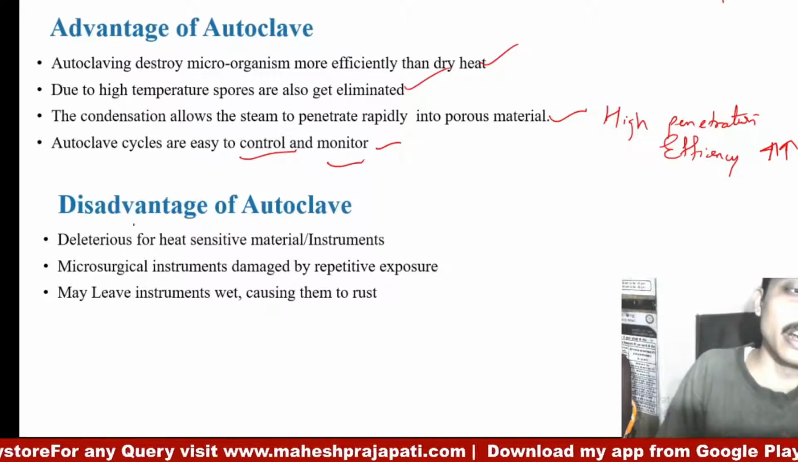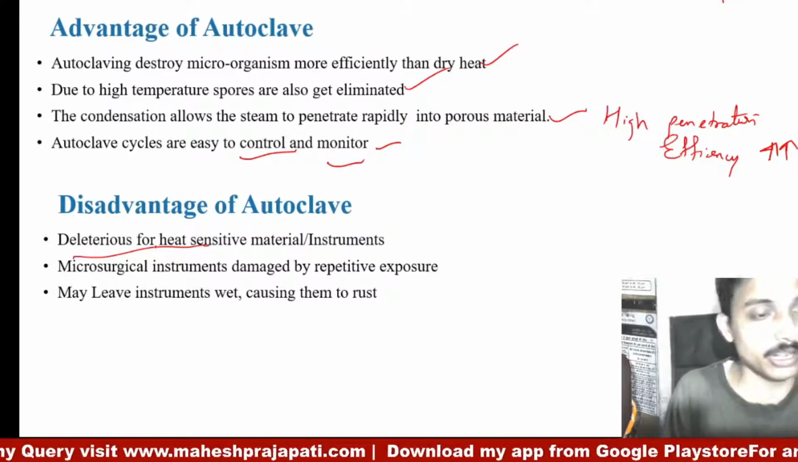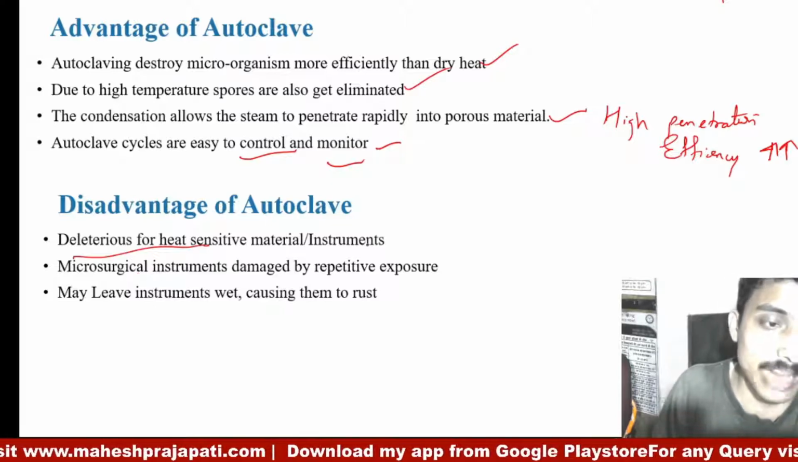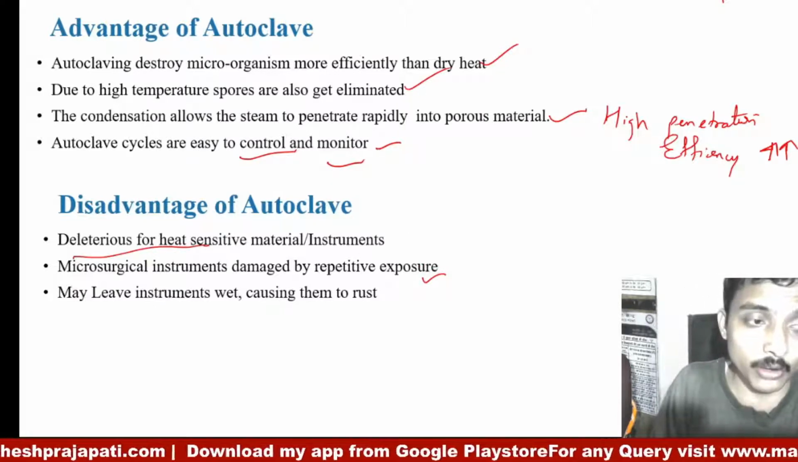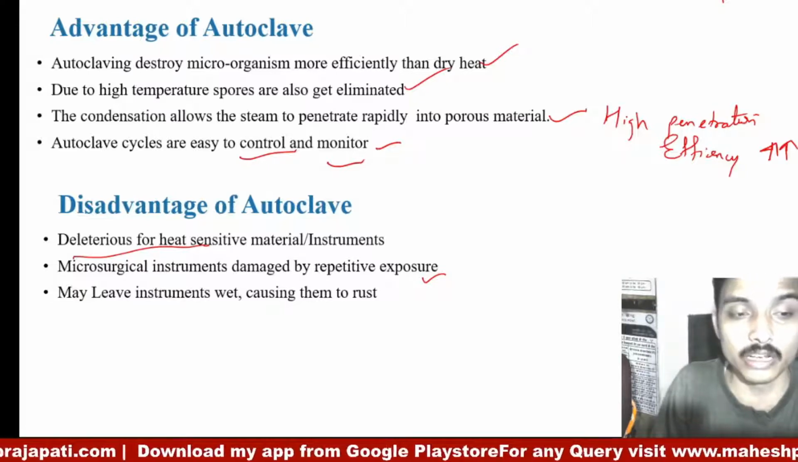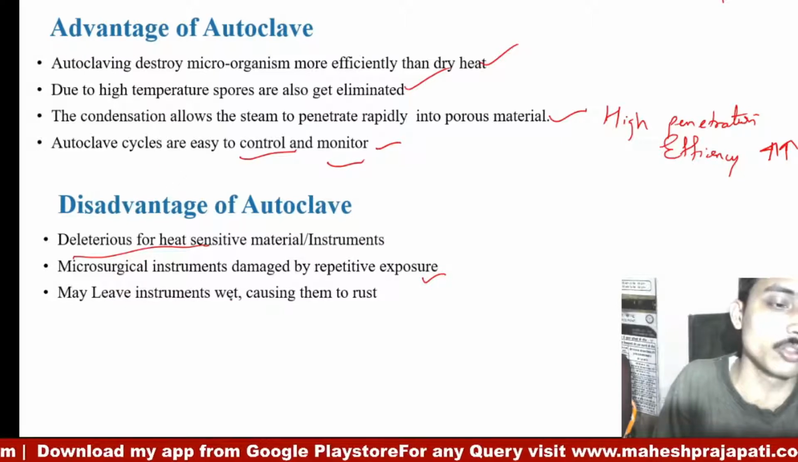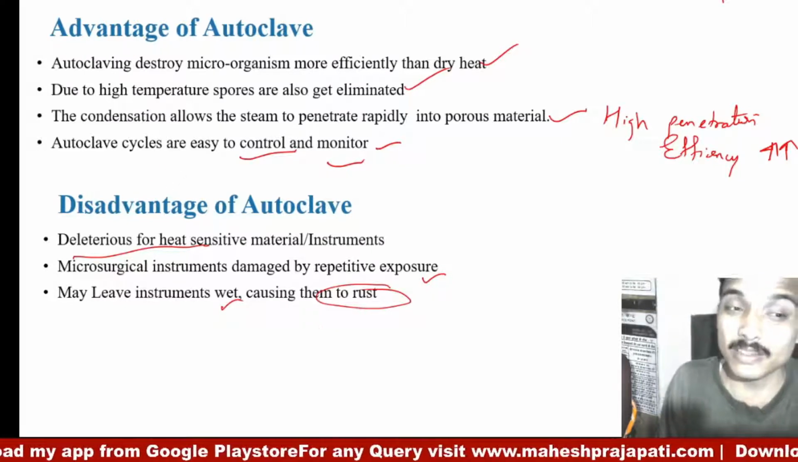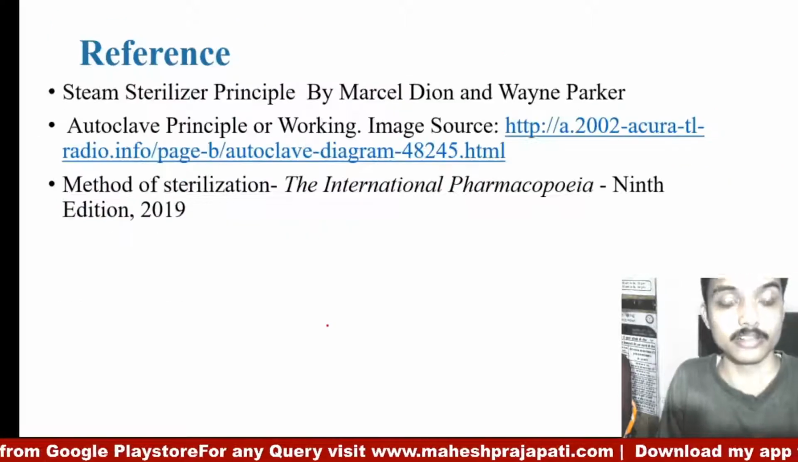Disadvantage: it is deleterious for heat sensitive material. Heat sensitive material cannot be autoclaved. Microsurgical instruments are damaged by repetitive exposure, which will ultimately lead to damage, and it may also leave the instrument wet, which causes rust, because moist steam is there. This is all about the steam.